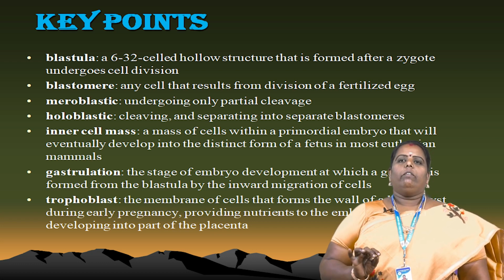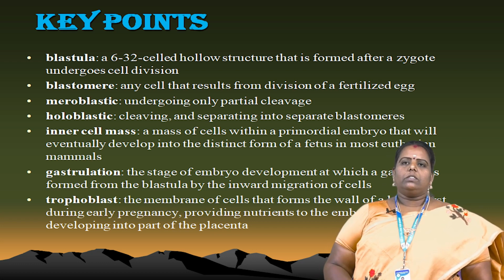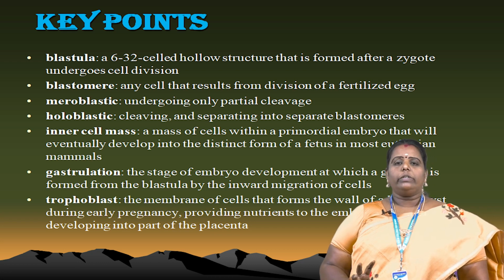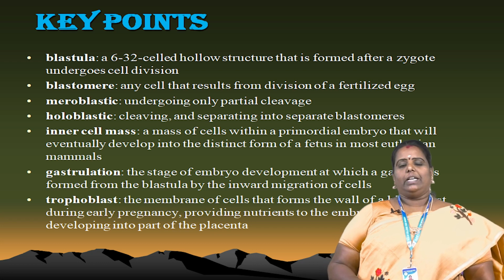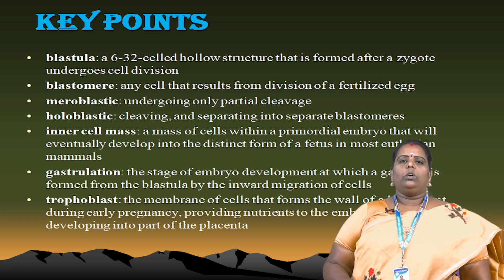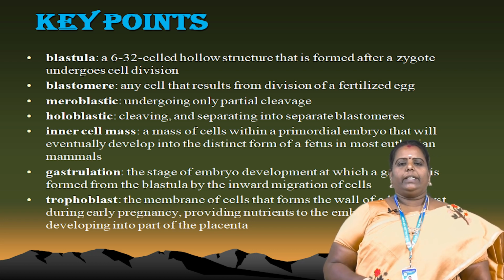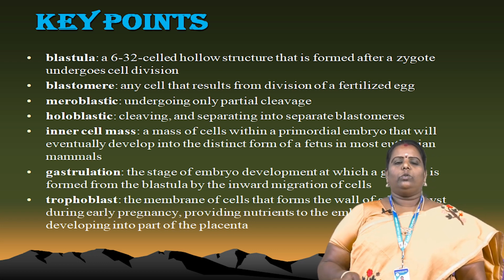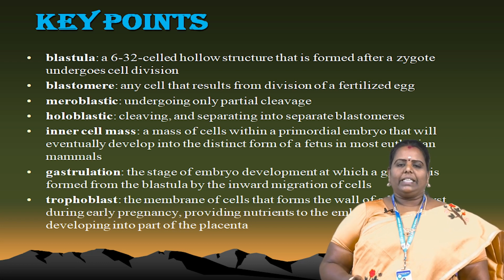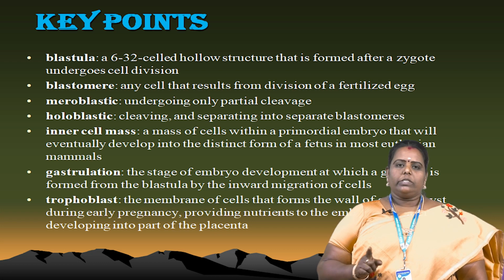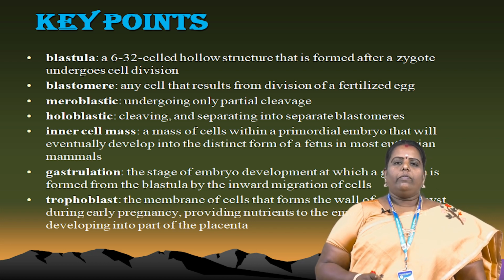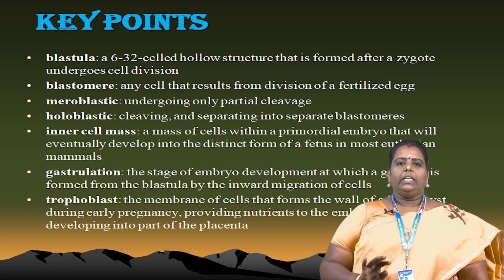Everything. What is meant by blastula? A 6 to 32 celled hollow structure formed after the zygote undergoes cell division. Already I told you: 2 cell stage, 4 cell stage, 8, 16, 32. That is called a 6 to 32 cell hollow structure. That is called the blastula stage. Another one is the blastomere. After formation of the zygote, the cell division occurs.